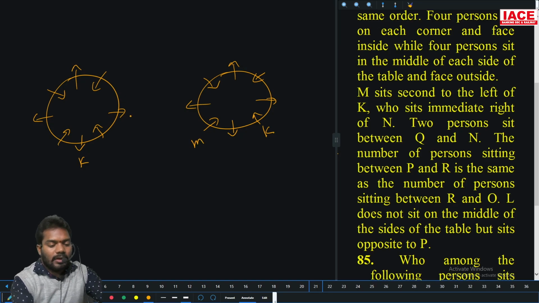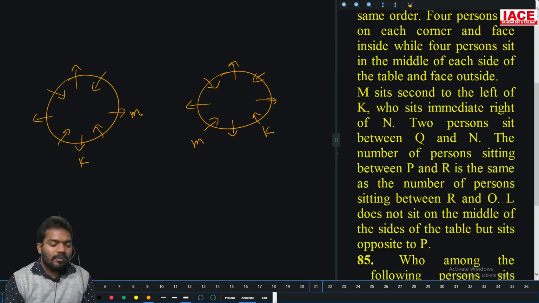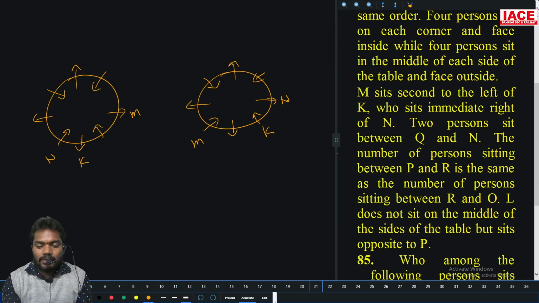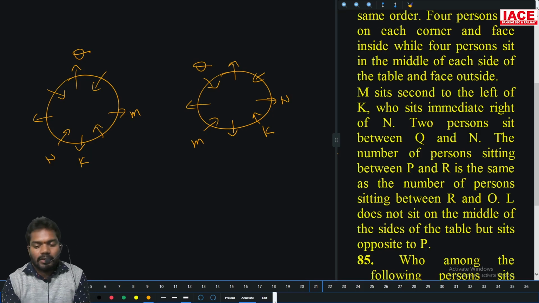M is here and M is here. Who is immediate right of N? So K is immediate right of N. The only chance for N is here. Next, 2 persons between Q and N. So this case is not possible. Only this case is possible.